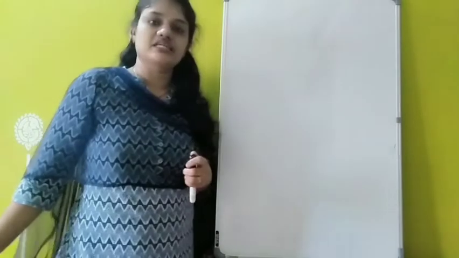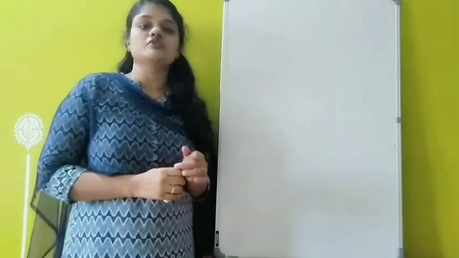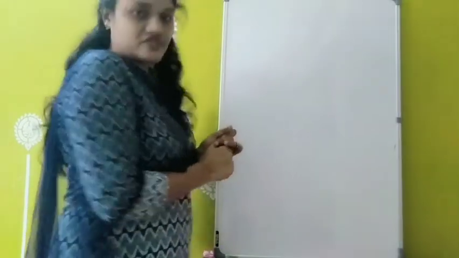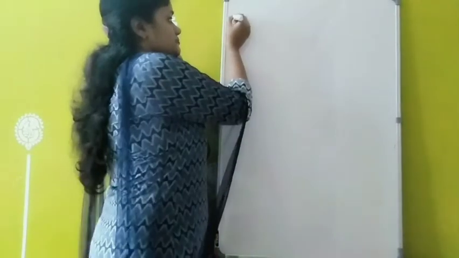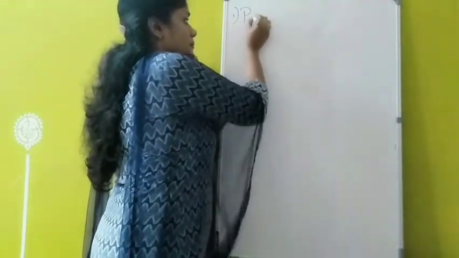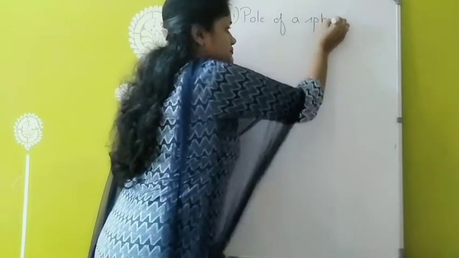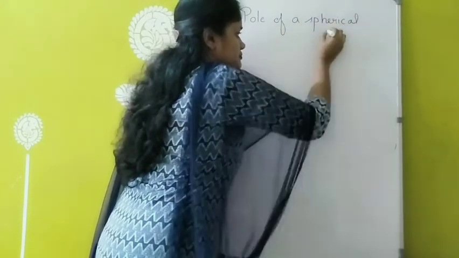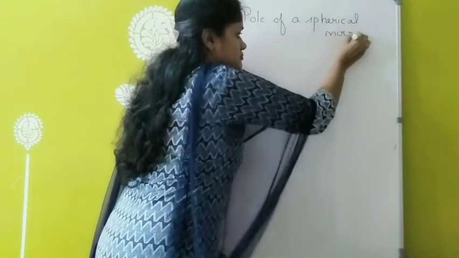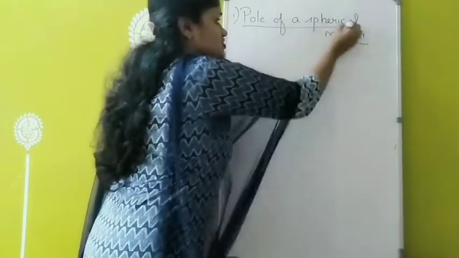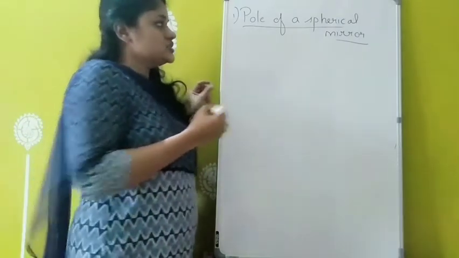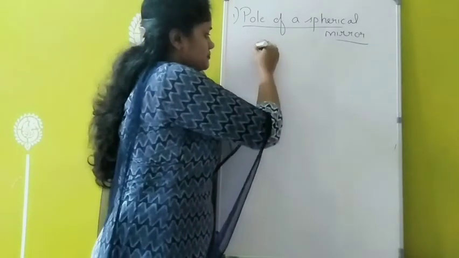Next we can study some of the terms relating to spherical mirrors. First one is the pole of a mirror. First of all I am drawing a concave mirror.